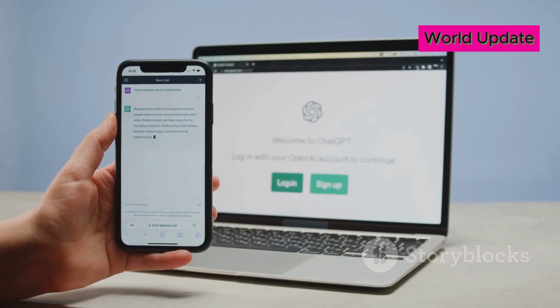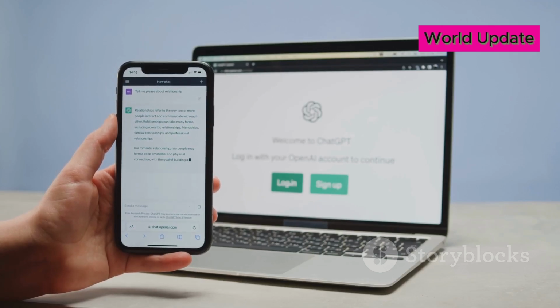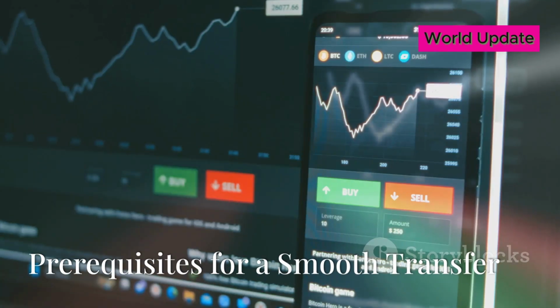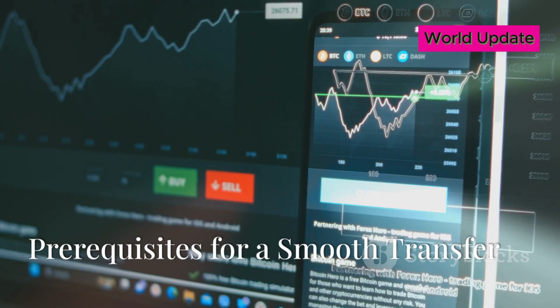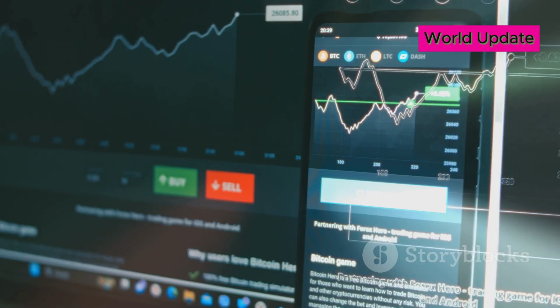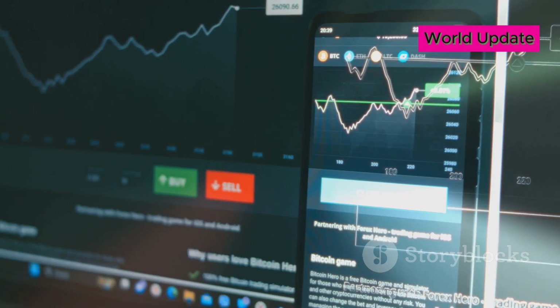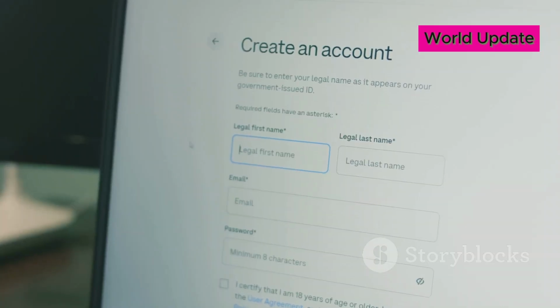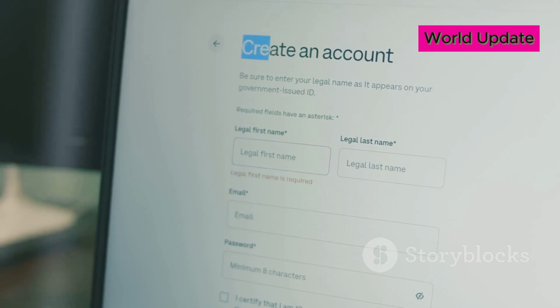This is the first step. You will need to have accounts on both platforms and be logged in. Make sure your accounts are verified to avoid any delays. Before we start the transfer process, let's ensure you're all set. First, you'll need active accounts on both OKX and Binance. If you don't have accounts yet, signing up is straightforward.